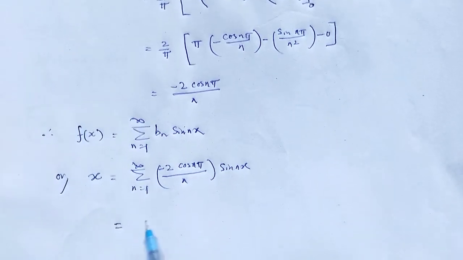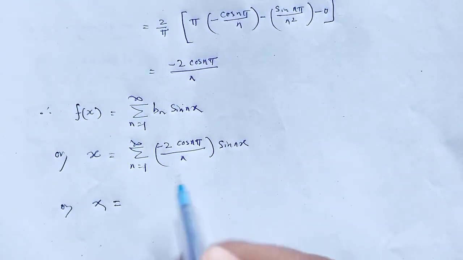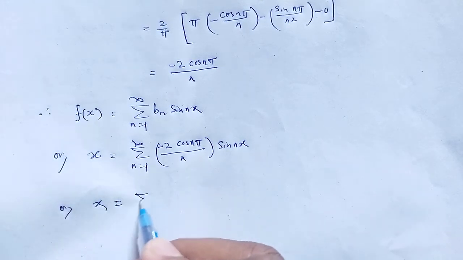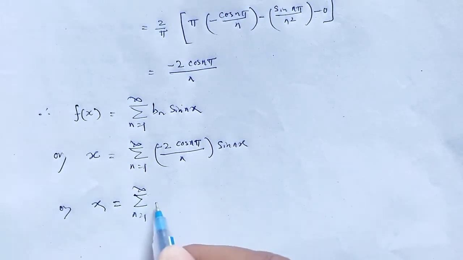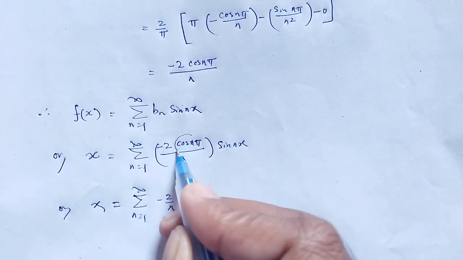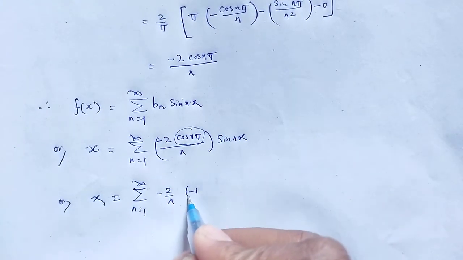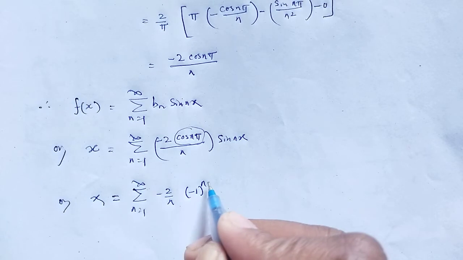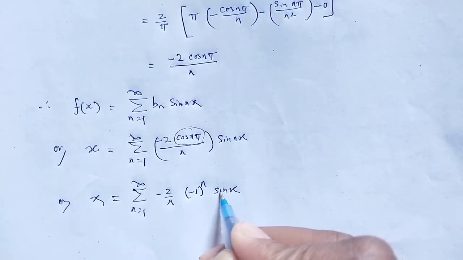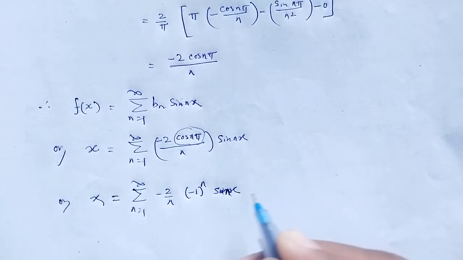So x is equal to the sum from n is equal to 1 to infinity of minus 2 by n, and in place of cos n pi, the general solution is that cos n pi is minus 1 to the power n, times sin nx.